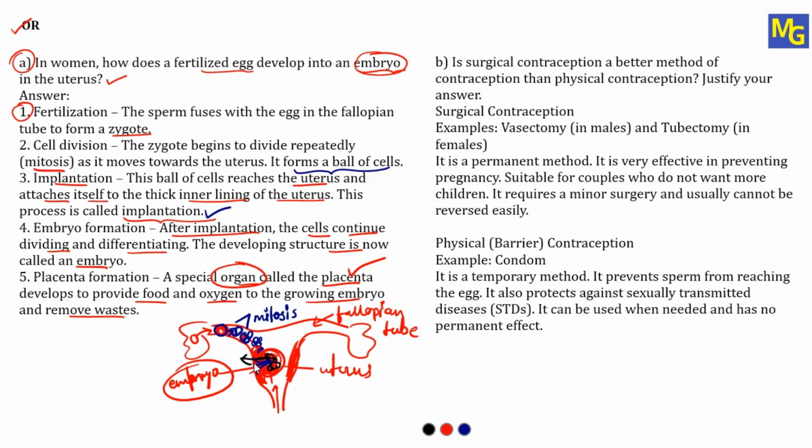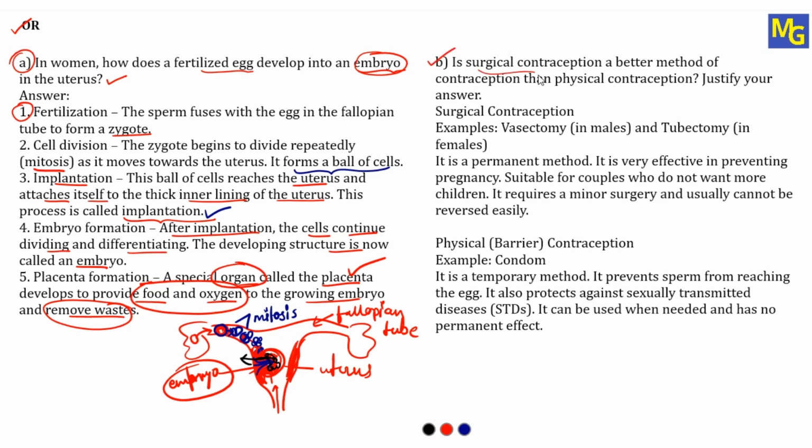So through mother's blood, the growing embryo is going to get the food and oxygen. Also, it is going to remove the waste which is produced in the embryo. So this is the answer of sub-question A. Now we'll see sub-question B.